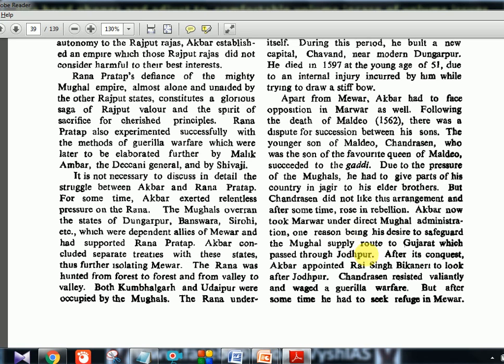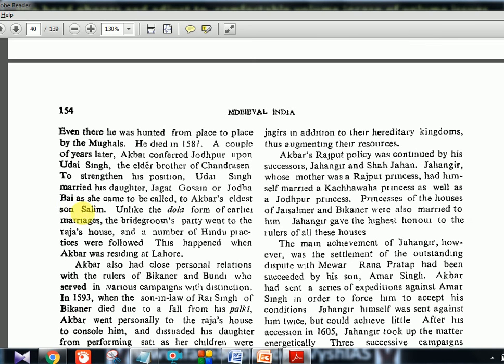After its conquest, Akbar appointed Rai Singh of Bikaner to look after Jodhpur. Chandrasen resisted valiantly and waged guerrilla warfare. But after some time, he had to seek refuge in Mewar. Even there, he was hunted from place to place by the Mughals. He died in 1581. So that story is also over. Just mentioning some stories, for making a lengthy answer you can add all these things about political history. Other than that, there is not much important.